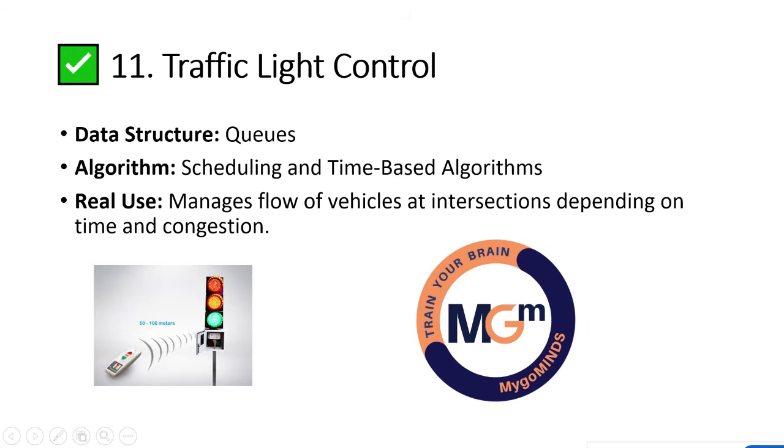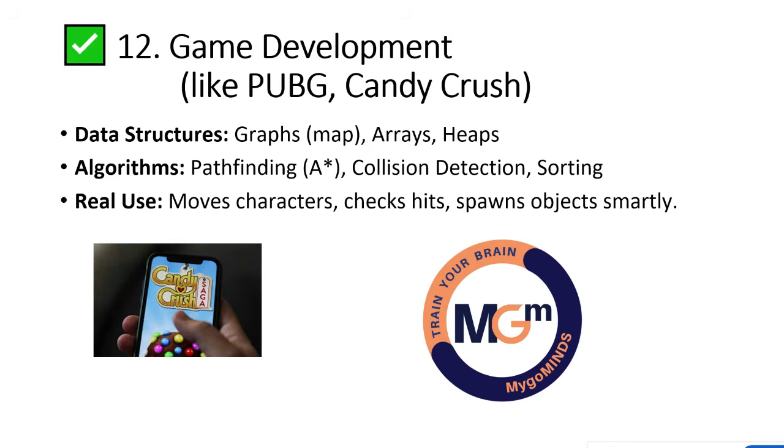And traffic lighting control, we already know. It will internally use the data structure queues. Is it clear? And the algorithms are scheduling and time-based algorithms. It manages the flow of vehicles at intersections depending on the time and congestion.